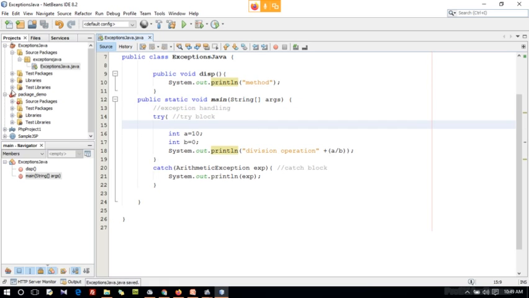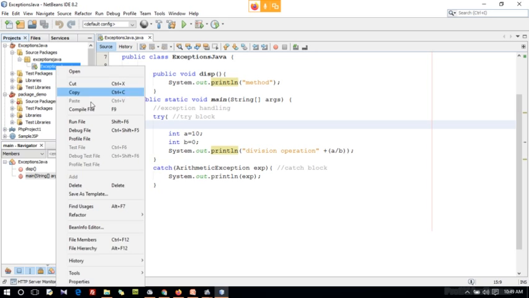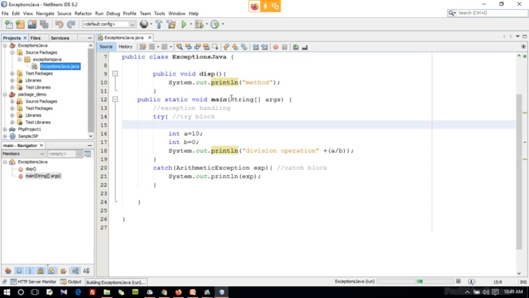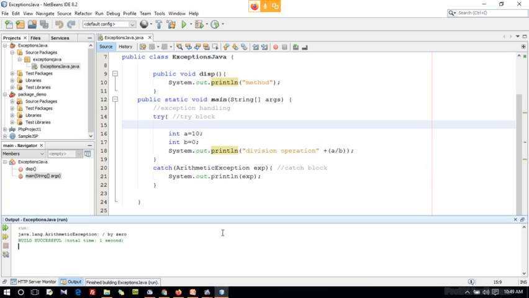Now I'm going to execute this. Guys, it is saying that I don't have any error, but I'm having an exception here: java.lang.ArithmeticException, divide by zero. If you are a programmer, you can understand what this divide by zero is, but a user doesn't have any knowledge of programming. They can't even understand what kind of error it is.